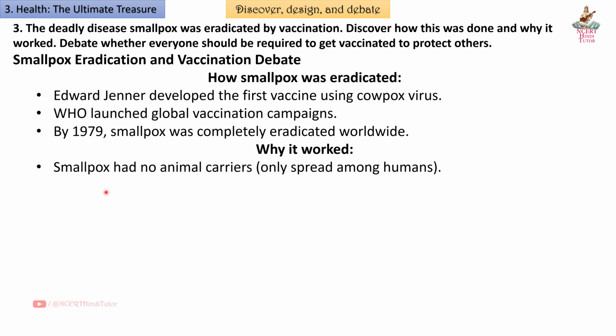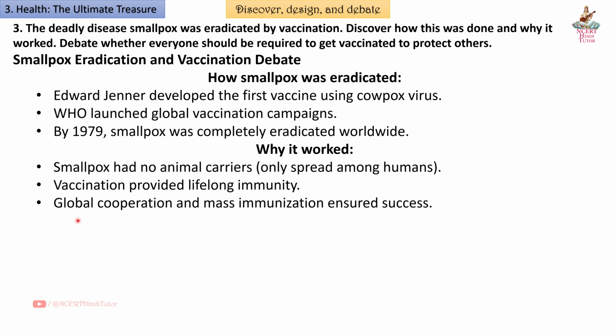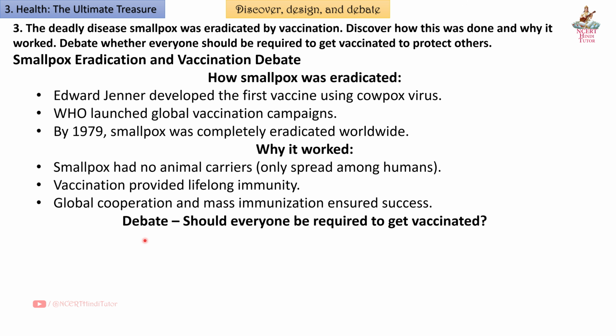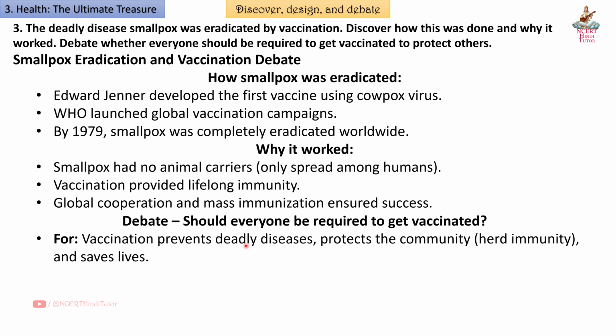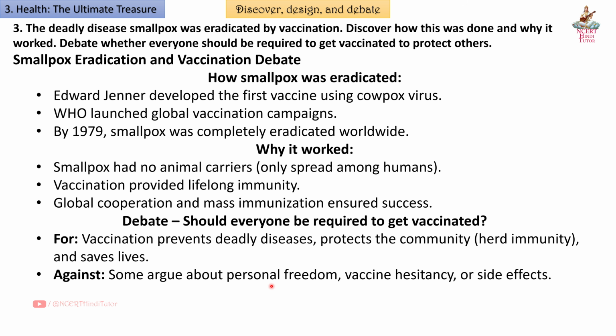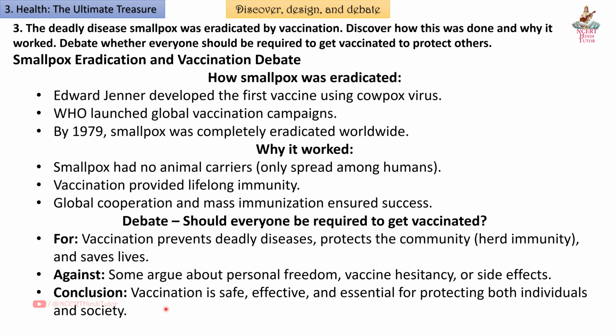Why it worked? Smallpox had no animal carriers, only spread among humans. Vaccination provided lifelong immunity. Global cooperation and mass immunization ensured success. Debate. Should everyone be required to get vaccinated? For: Vaccination prevents deadly diseases, protects the community, herd immunity, and saves lives. Against: Some argue about personal freedom, vaccine hesitancy, or side effects. Conclusion. Vaccination is safe, effective, and essential for protecting both individuals and society.